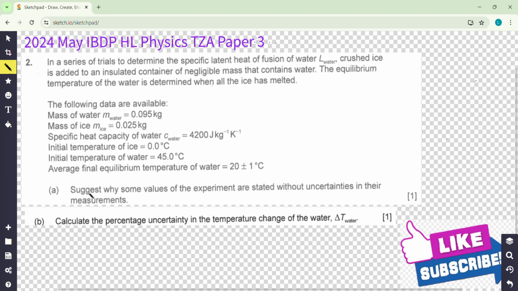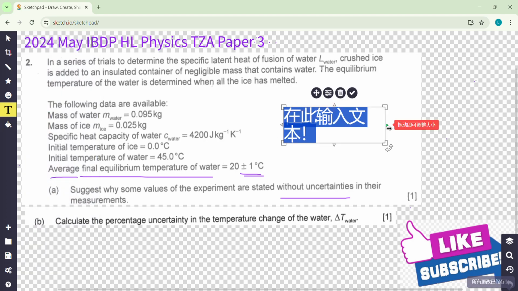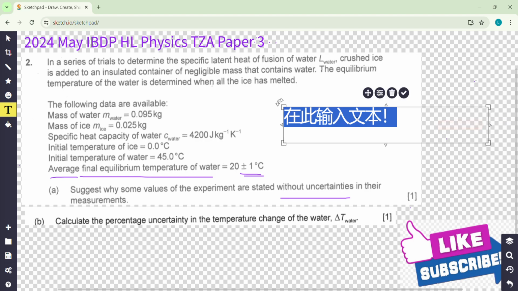Look at A. Suggest why some values of the experiment are stated without uncertainty. Then look it up. Some are without uncertainty, some with. Some have uncertainty, 1 degree Celsius for the final equilibrium temperature of water, the average. The other didn't. Why? Because we got this data from a digital meter, right?